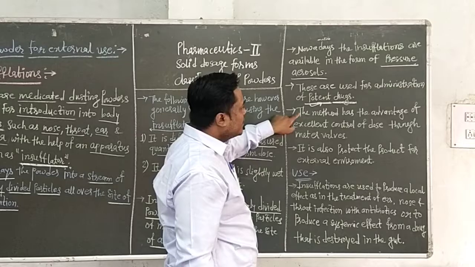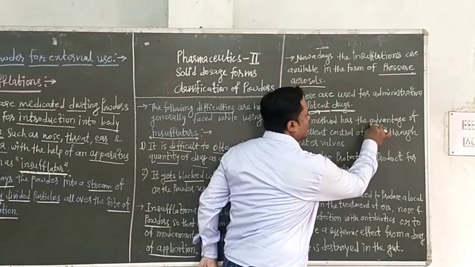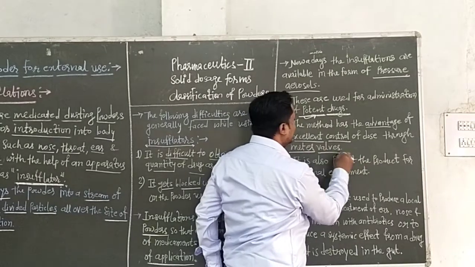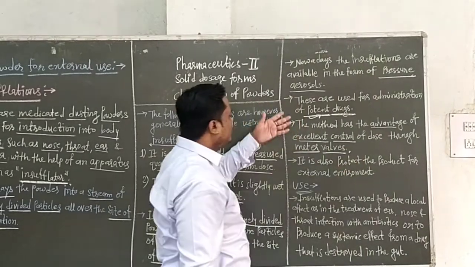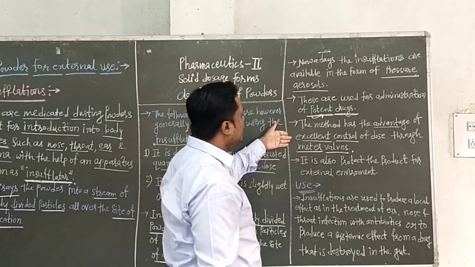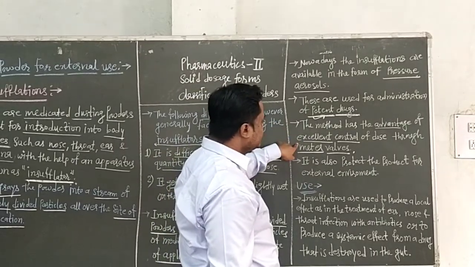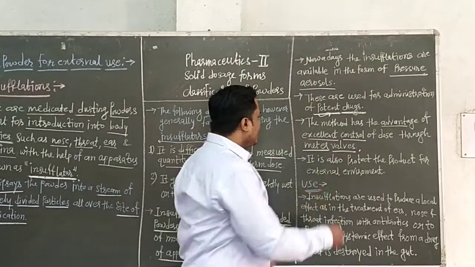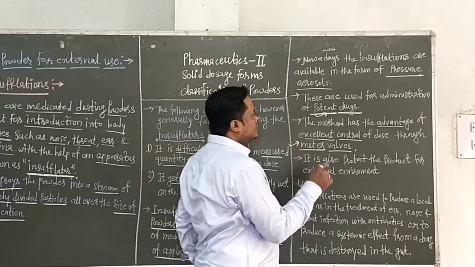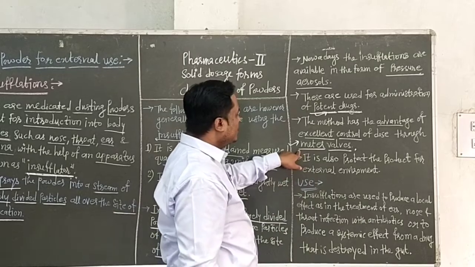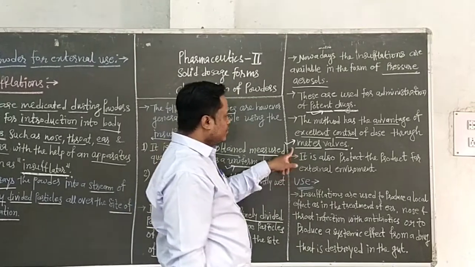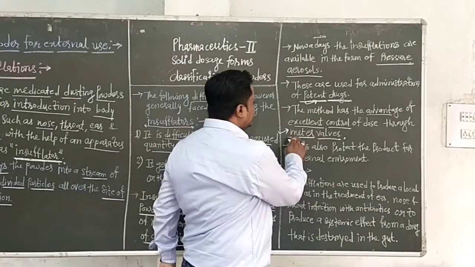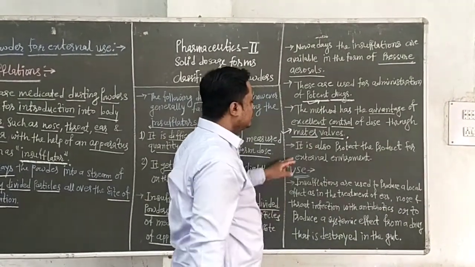The method has the advantage of excellent control of the dose through the metered valve. With the help of pressure aerosols you can give uniform doses. With the metered valve you set the dose and spray a stream of powder to the site of application, so the application is controlled.